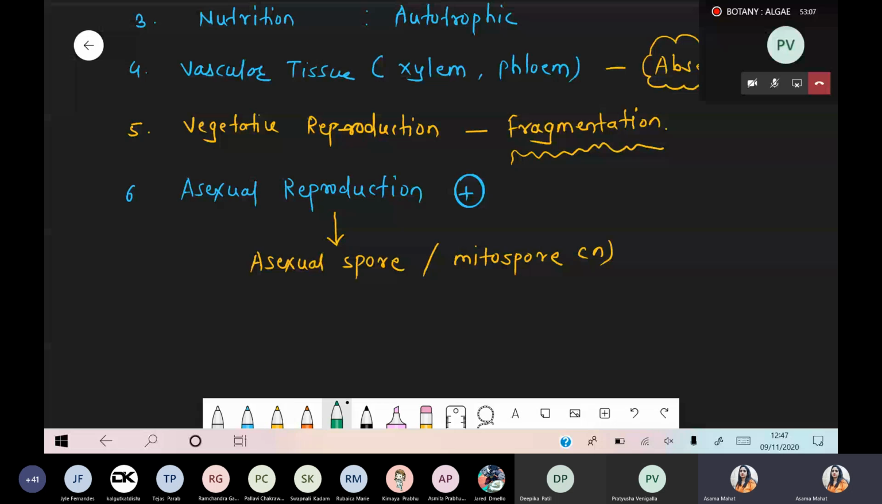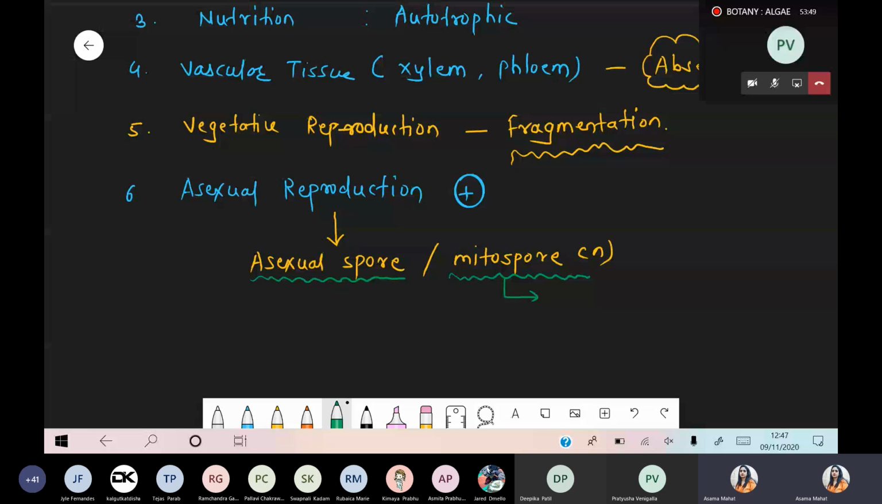Now whenever we are talking about algae, Komal, it's like a regeneration itself. But regeneration happens in animals mostly. So we are talking about asexual reproduction. Under the asexual reproduction, yes, they can form. And after the reproduction process, there is a formation of the asexual spore, and that asexual spore is also called the mitospore. What is the meaning of the mitospore? Mitospore simply means a spore which is developed by the mitosis process, a spore which is a product of mitosis.